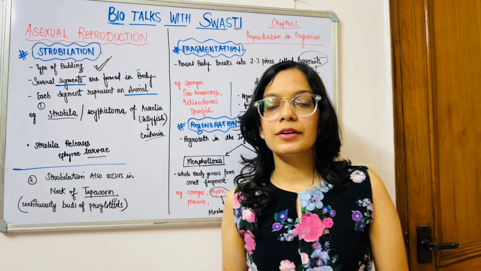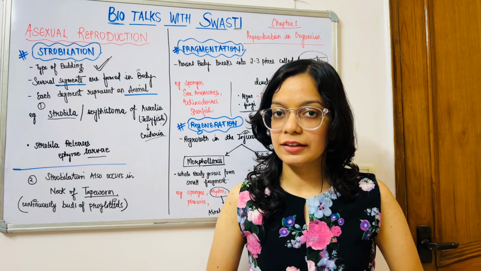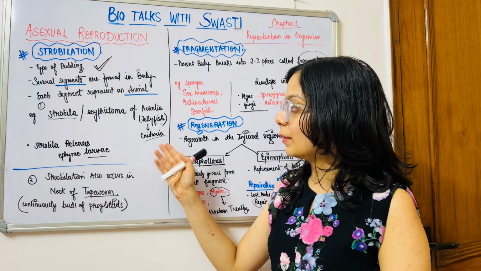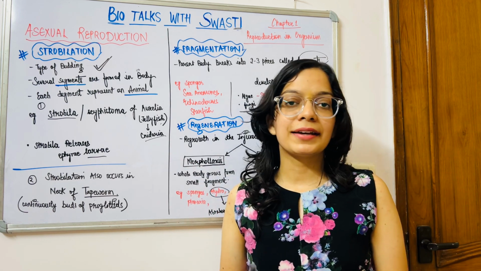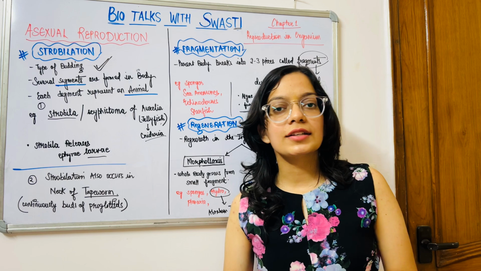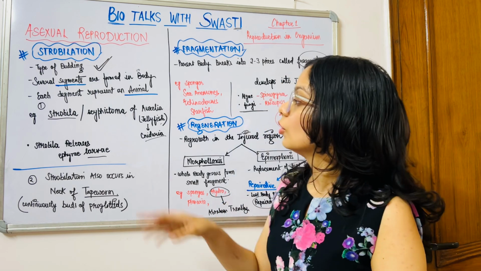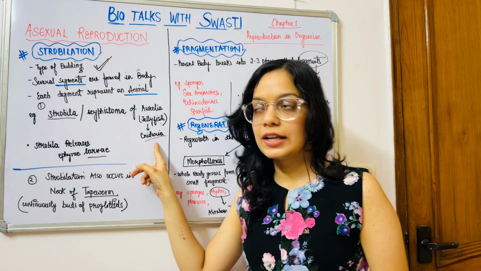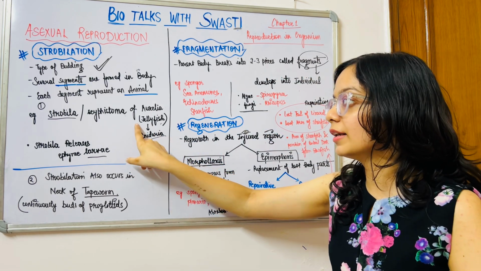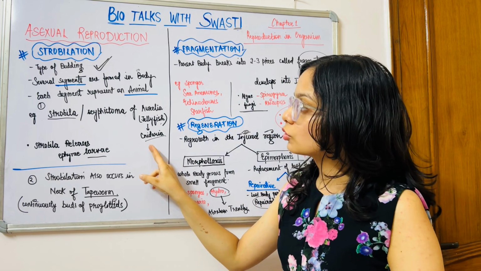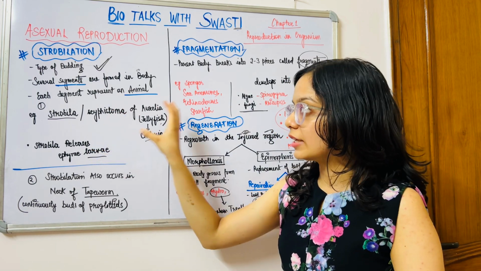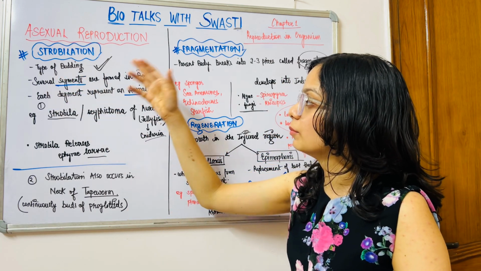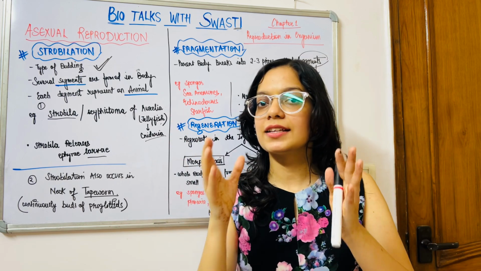So in 11th standard, I'm very sure that you studied the animal kingdom. In the animal kingdom we study many phyla, like Porifera, Platyhelminthes, Cnidaria, Mollusca, and a lot of echinoderms. I'm very sure that you read the jellyfish example in the phylum Cnidaria. So in jellyfish, strobylation occurs. Several segments are formed in the body and each segment represents an animal.